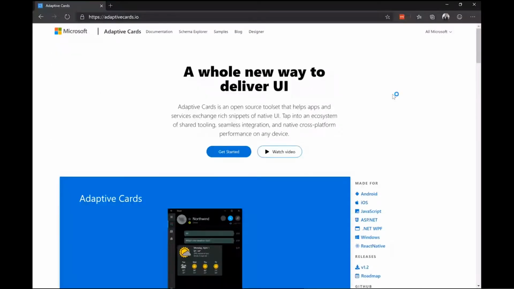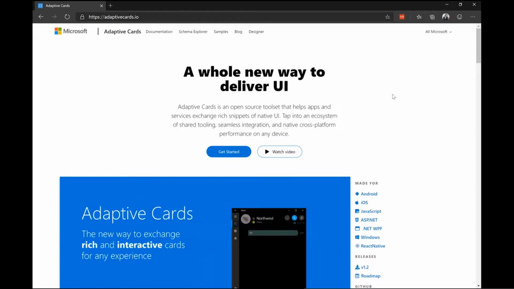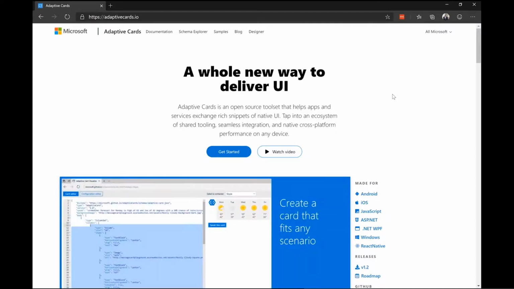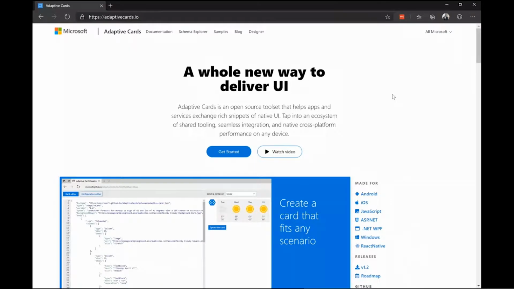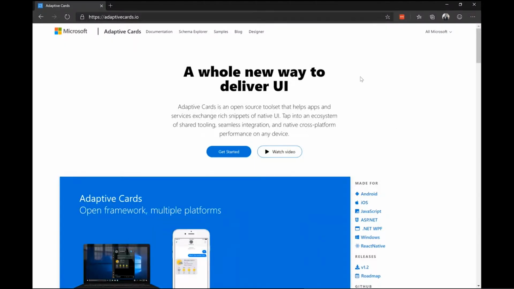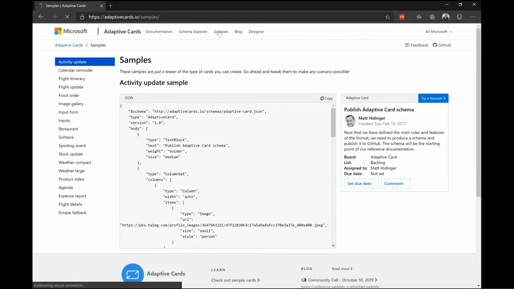Okay, so adaptive cards, as I said, is a tool set that's going to allow us to exchange rich snippets of kind of a native UI, in our case relative to a bot, but across any of these different channels. And as you can see, the URL for this one is https://adaptivecards.io. And it has a couple pieces in it that are of pretty decent use for us.